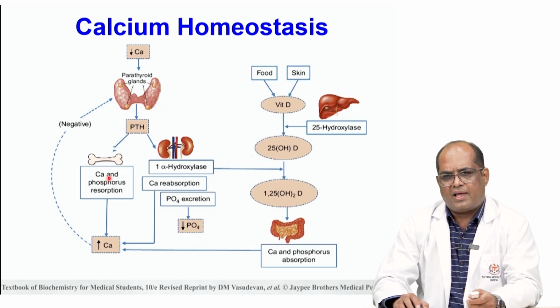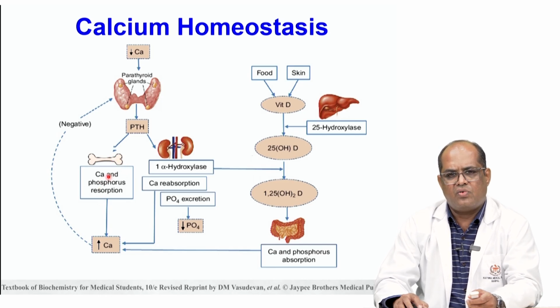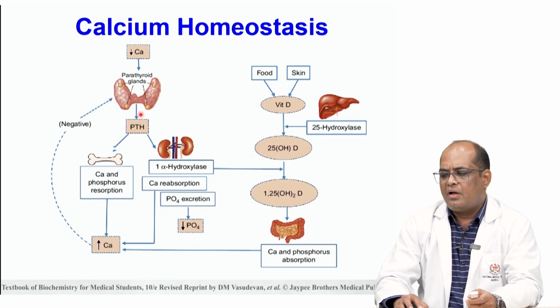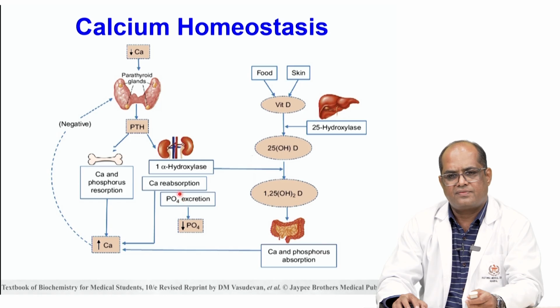So more calcium is released from the bone and it increases the blood calcium level. Parathyroid hormone acts on the kidney and helps to reabsorb calcium and excrete phosphorus. So this reabsorbed calcium again increases the blood calcium level.